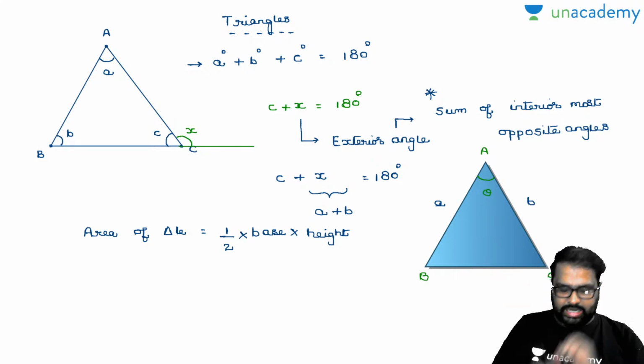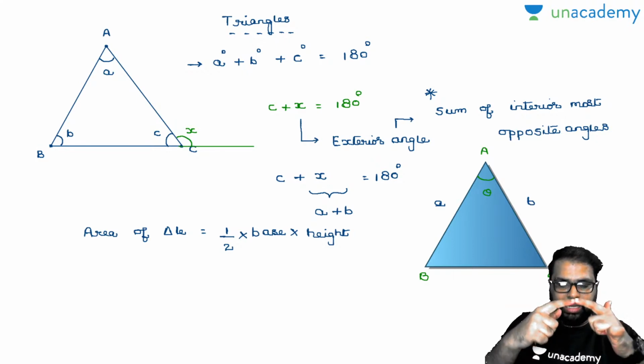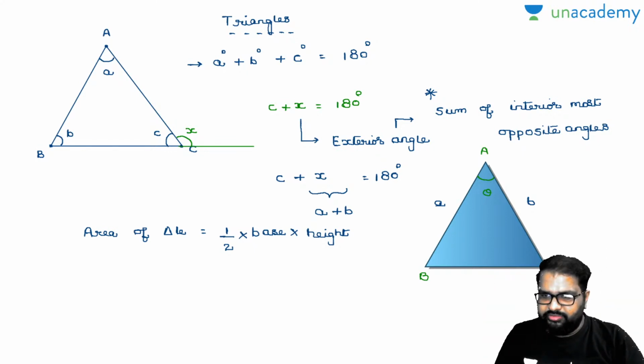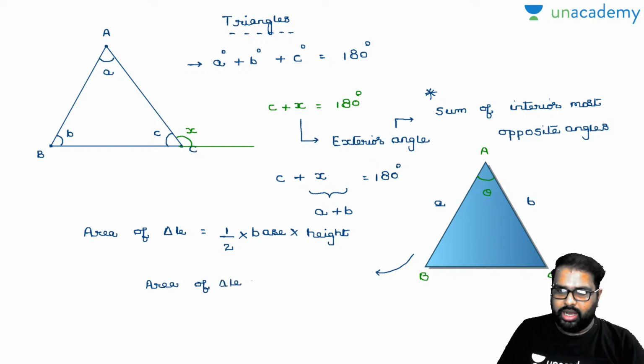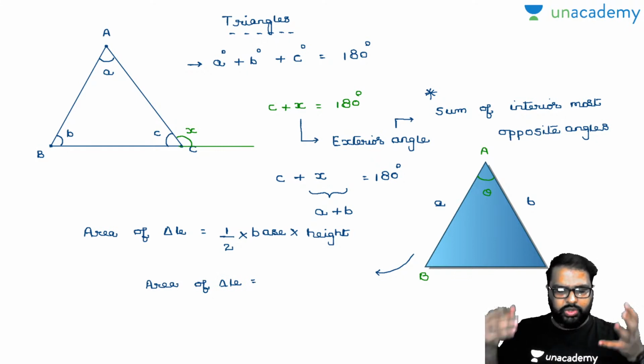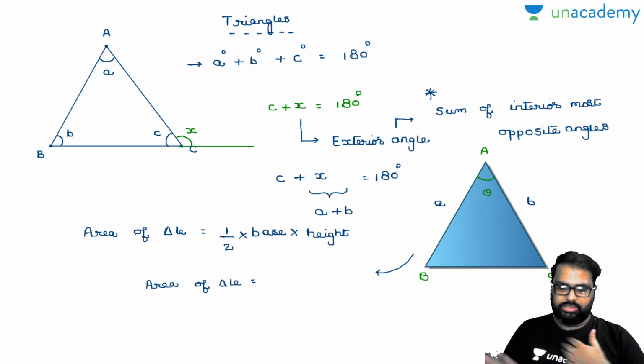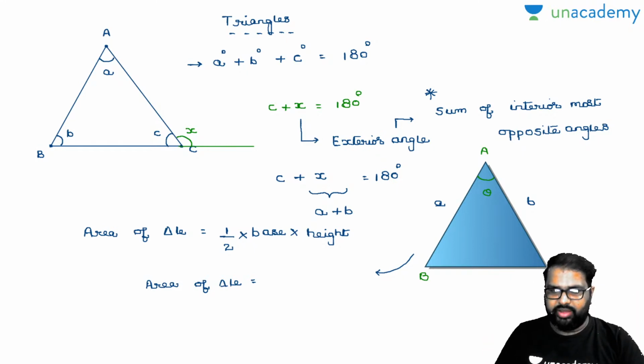If you know the side lengths and if you know the angle attached to those sides, then you can frame the area of the triangle like this. Area of the triangle, I'll write down like this. So till now I have given you three formulas for the area of the triangle. I have seen a comment in one class: why are you giving so many formulas? We cannot remember this. I have to give all the things. You have to choose your feasible way. How can I teach only in one way? If I teach only in one way, that will not be helpful.